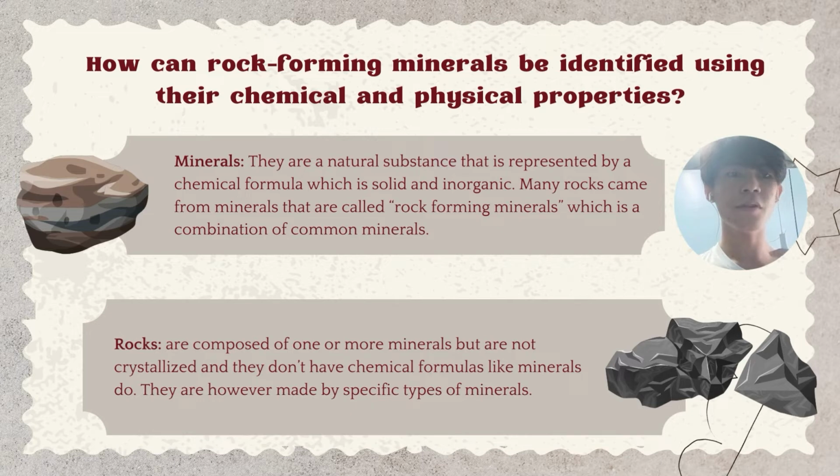Rocks are composed of one or more minerals but are not crystallized, and they do not have chemical formulas like minerals do. They are, however, made by specific types of minerals, but rocks also have physical properties like color, shapes, lusters, textures, and patterns. Geologists identify rocks on how they are formed and are classified as igneous, metamorphic, and sedimentary.